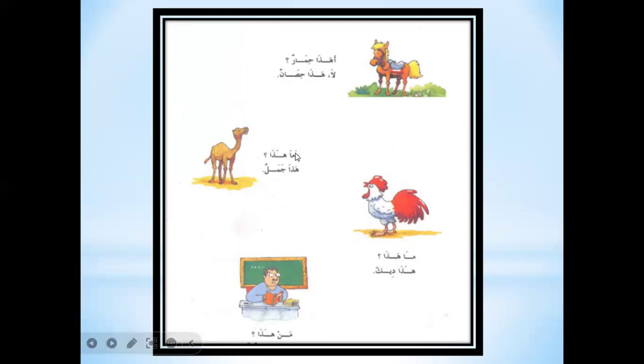Wama haza. Wow, a new word. Wama haza. Wow means and. And what is this? Hada jamalun. This is a camel. Ma hada. What is this? Hada deekun. This is a rooster. Man haza. Hada mudarris. Who is this? This is a teacher.